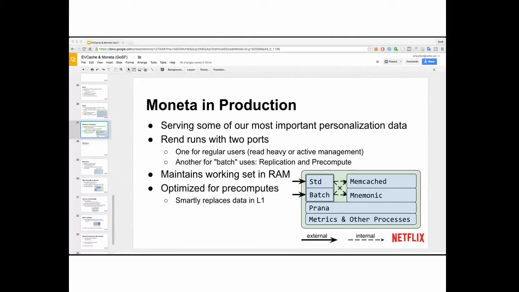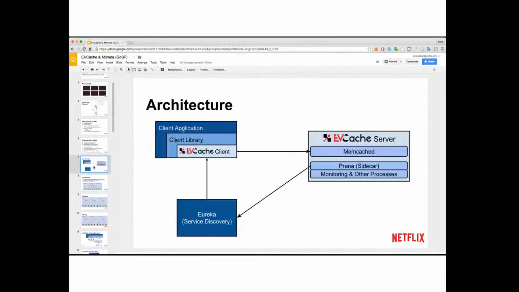Maybe I missed it, but how are the clients talking to EVCache? And the other one is, are they talking exclusively to EVCache or is this from other sources? Okay, so question one: how are they talking to EVCache? We vend a Java client library. So in all of these images, we have our clients here, and that's our client library. We vend a jar, basically. No, it's a memcache protocol. We actually use the binary memcache protocol. Yeah. And then the second question.